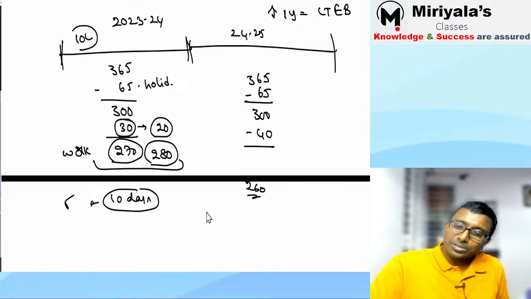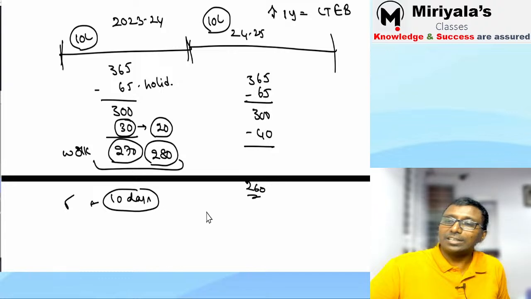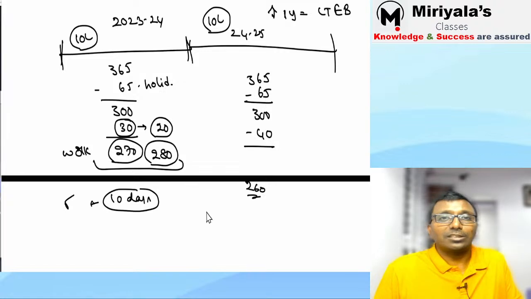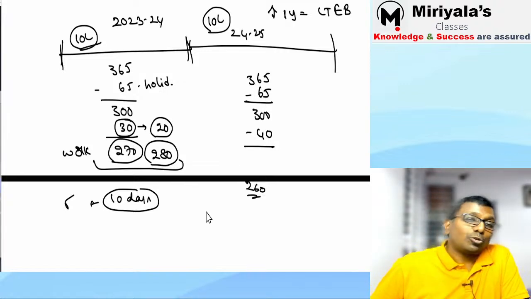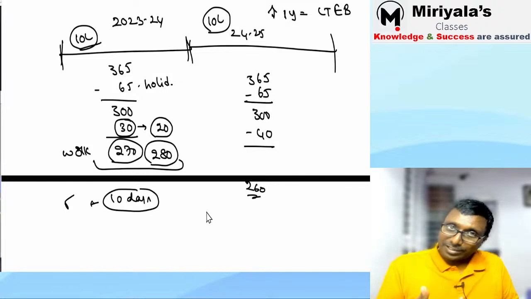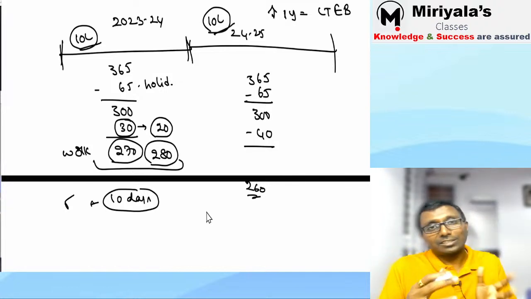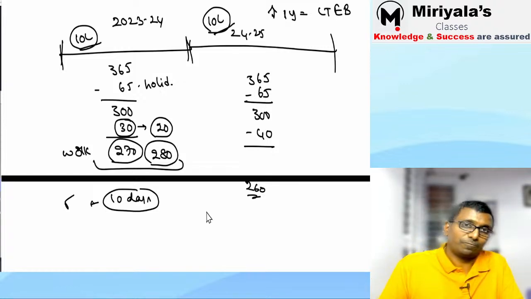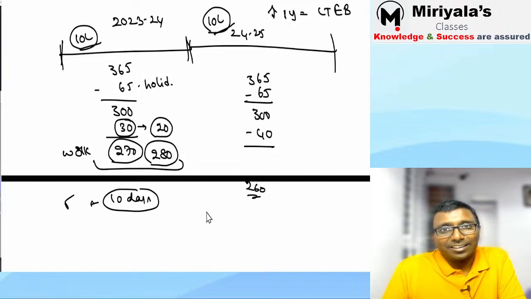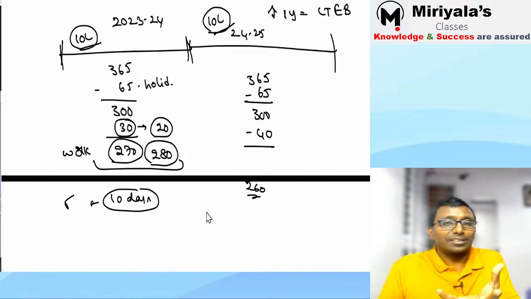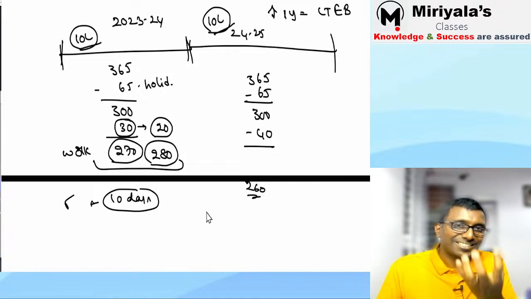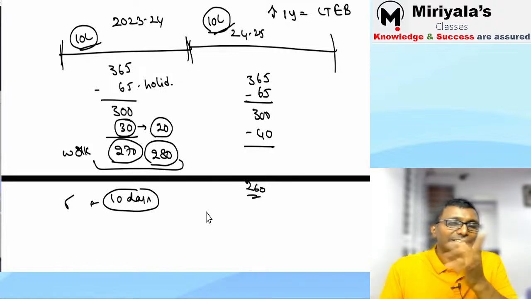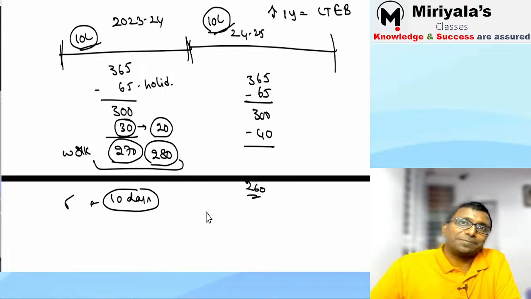Suppose he is getting 10 lakh rupees salary in the last year and 10 lakh rupees salary in the current year also. Both sides 10 lakh rupees of salary. Now try to understand and imagine correctly. 10 lakh rupees salary is going to be booked in the first year where he worked 280 days. And 10 lakh rupees we are going to book as an expenditure where he worked only 260 days. Where he is working more days, you are charging the same salary, and where he is working fewer days, also the same salary. This is not matching.